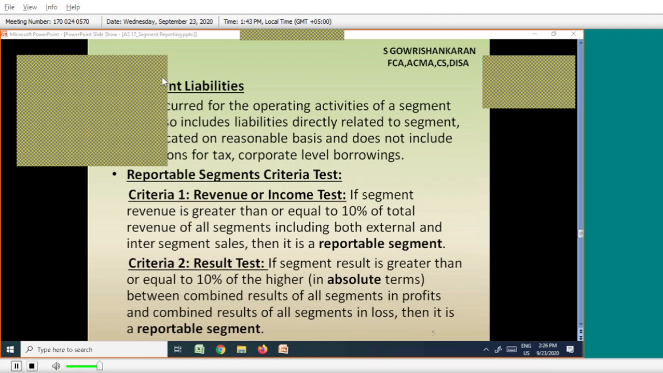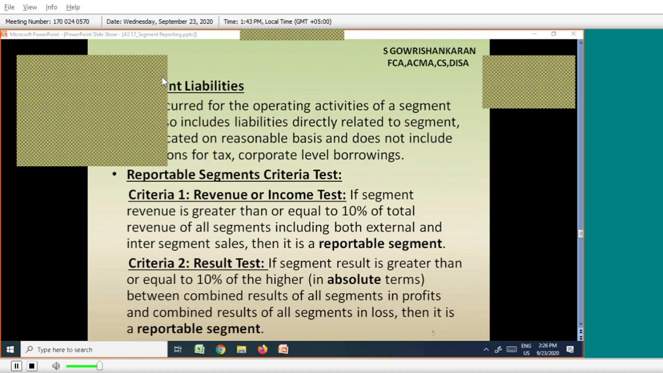If segment asset is greater than or equal to 10% of the total assets of all segments, then it is a reportable segment. What they are trying to say? Add all the segment assets, then apply 10%. If the particular segment has more than 10% of assets compared with the total segment assets, then it is a reportable segment. This is called the asset test.